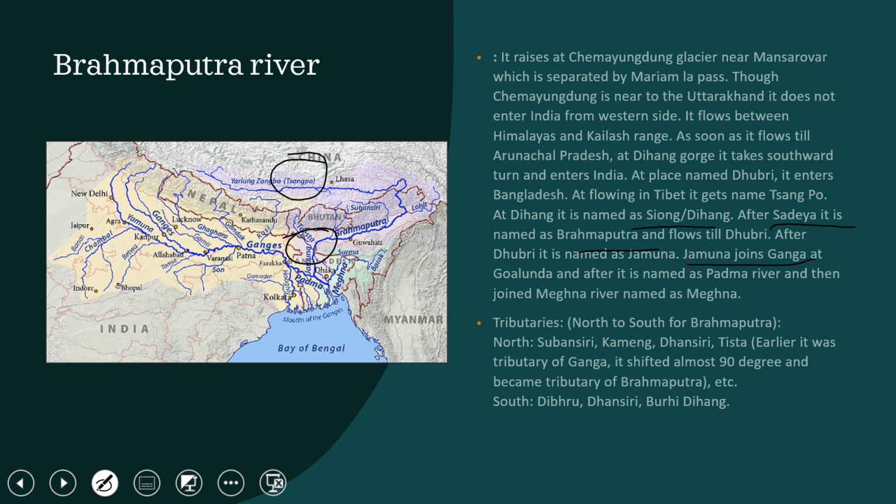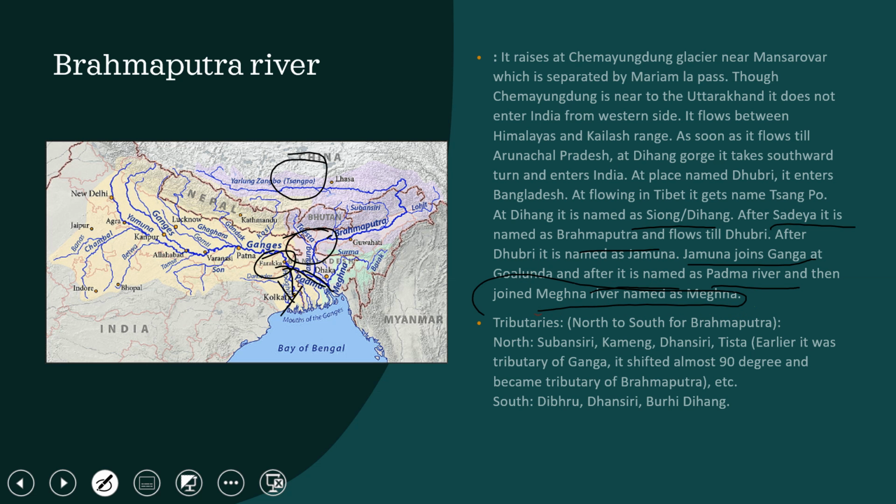So Jamuna joins the Ganga at Goalundo, and after that it is named the Padma River. The Ganga gets divided at Farakka into two: one flows as the Hooghly, and one flows into Bangladesh. In Bangladesh they call it Padma, and in the Padma your Jamuna joins. Jamuna means your Brahmaputra. Okay, and then it joins the Meghna river at Meghna.